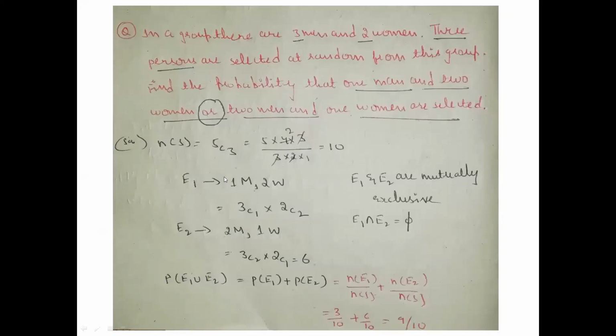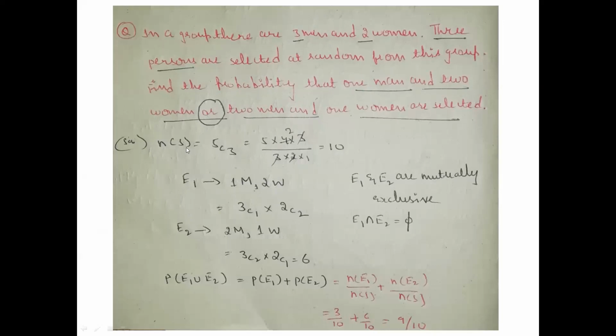And here, what is condition number 1? That 1 man and 2 women are there. What is the chance of 1 man and 2 women? Let us take 1 man and 2 women. How can we express that? How many men were there in the total group? 3 men were there. From them we have to take 1 man, so 3C1, into 2 women taken.